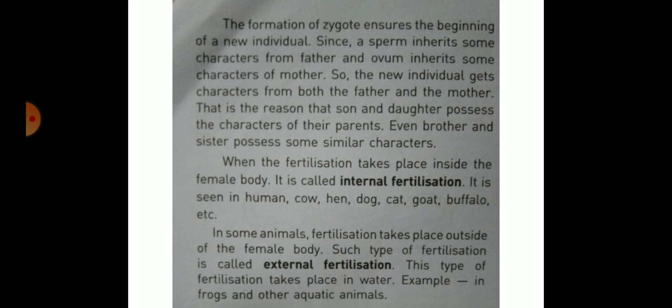When fertilization takes place inside the female body, it is called internal fertilization. It is seen in human, cow, hen, dog, cat, goat, buffalo, etc. In some animals, fertilization takes place outside of the female body. Such type of fertilization is called external fertilization. This type of fertilization takes place in water, for example in frogs and other aquatic animals.